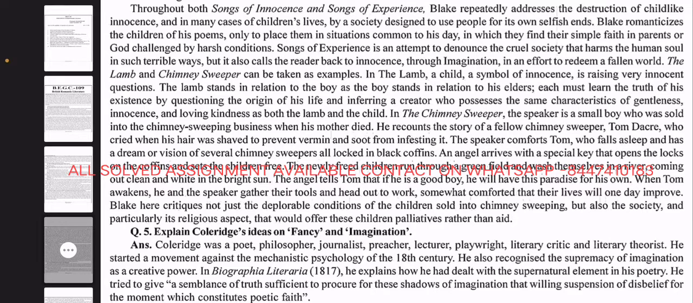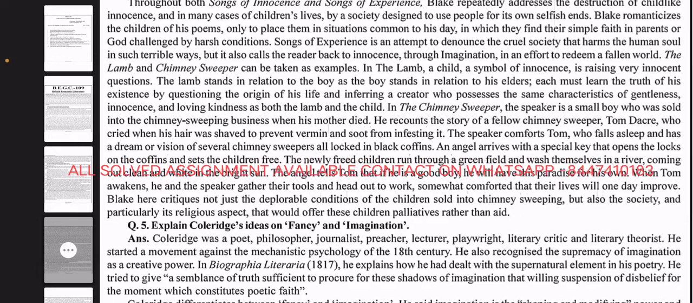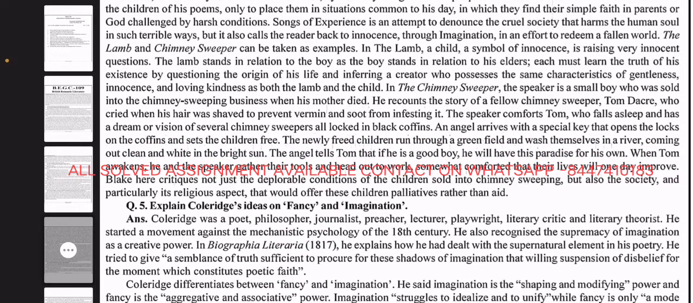The speaker comforts Tom, who falls asleep and has a dream or vision of several chimney sweepers all locked in black coffins. An angel arrives with a special key that opens the lock on the coffins and sets the children free. The newly freed children run through a green field and wash themselves in a river, coming out clean and white in the bright sun. The angel tells Tom that if he is a good boy, he will have paradise as his own. When Tom awakens, he and the speaker gather their tools and head out to work, somewhat comforted that their life will one day improve.